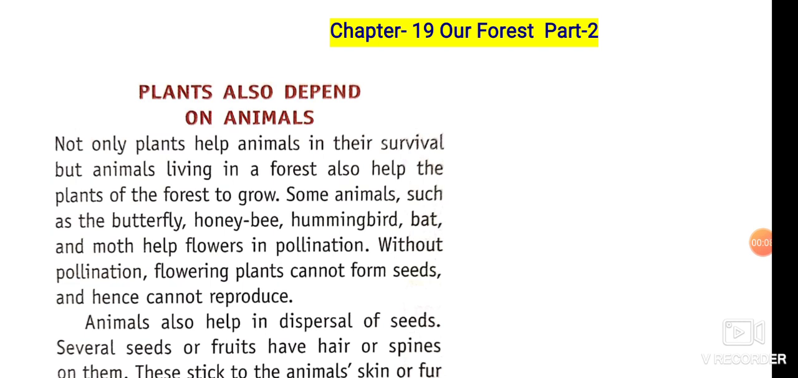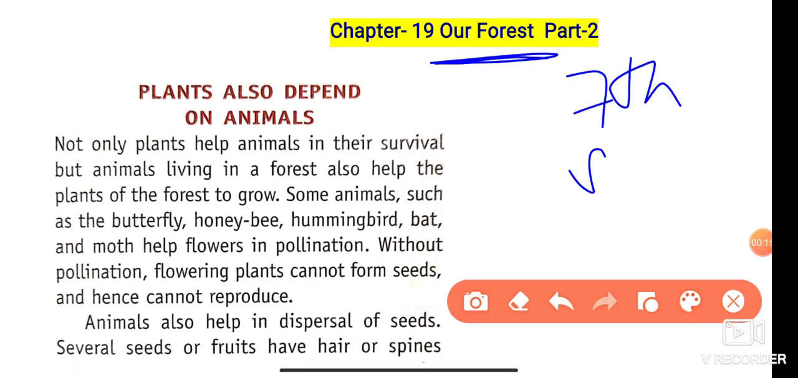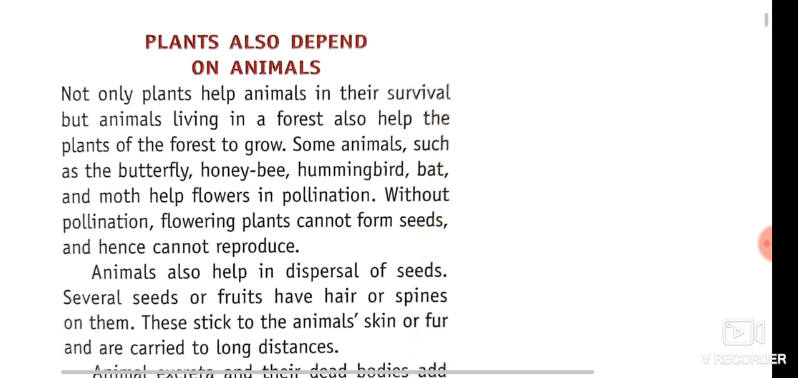So dear students, today we are going to start the second part of the chapter Our Forest of class 7th Science. In this section we discuss the dependence of plants and animals and how plants play a major role in the environment. So let's start this part.